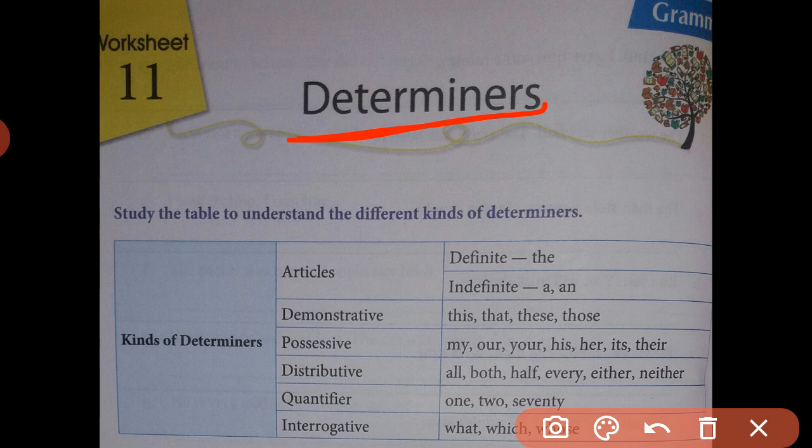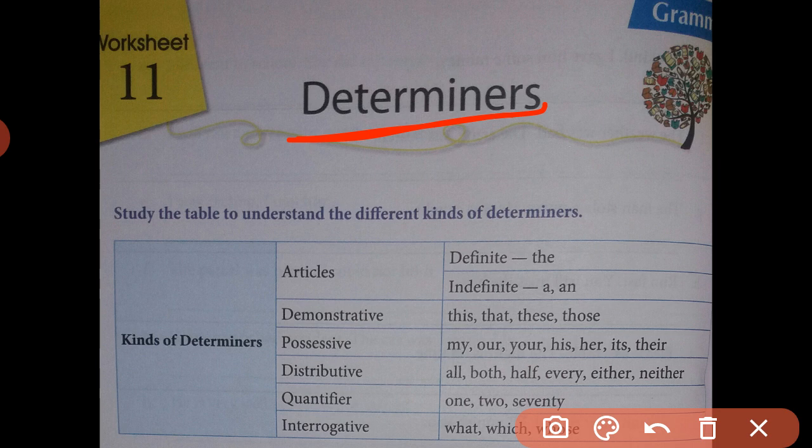Sometimes we use no, but what is no? No is a negative determiner. Here is an example: I have no money. Here the word no is a negative determiner because it says a certain fixed amount, I mean it gives a specific answer. That's why it's a specific determiner.